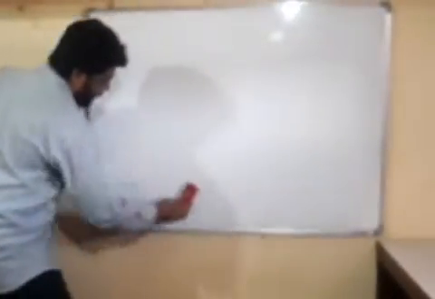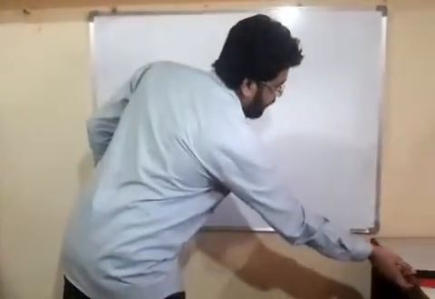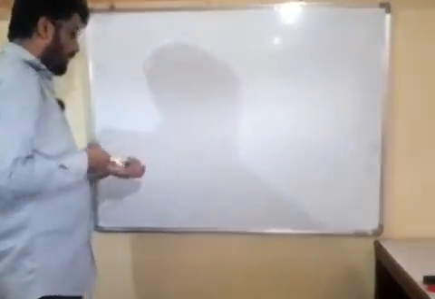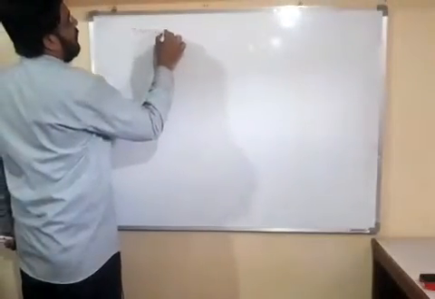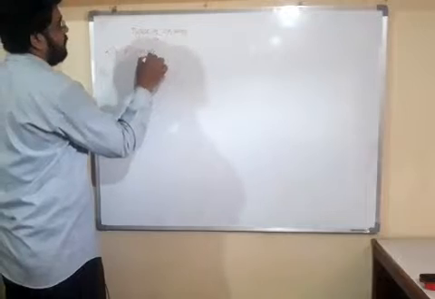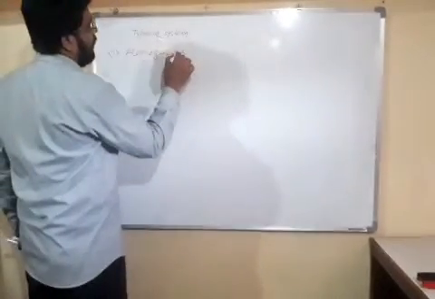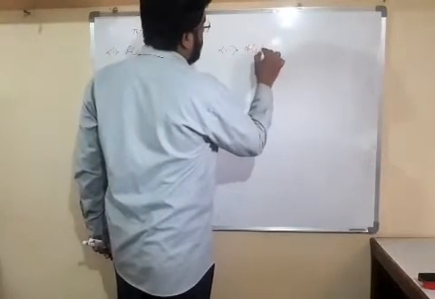So friends, on the basis of change in phase, we can define our system in two parts. One is homogeneous, and the second one is, friends, heterogeneous.